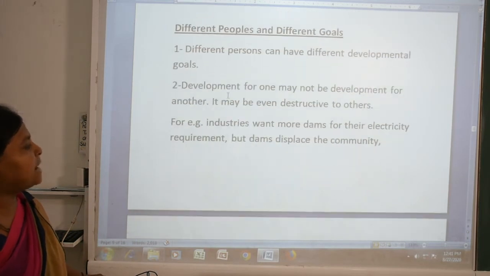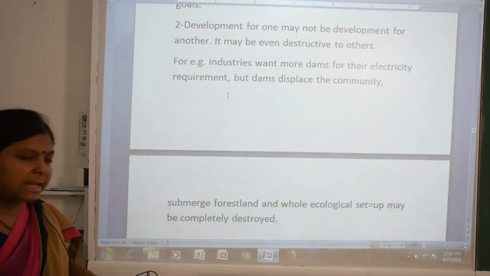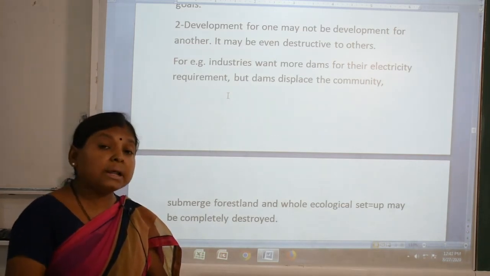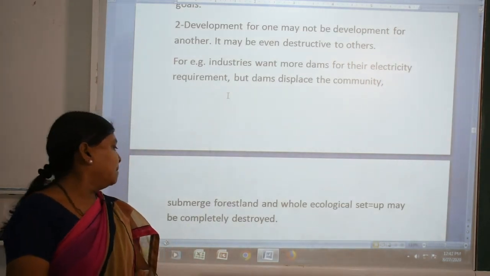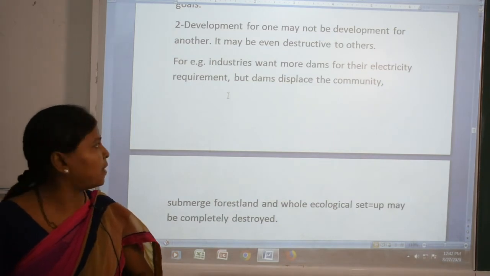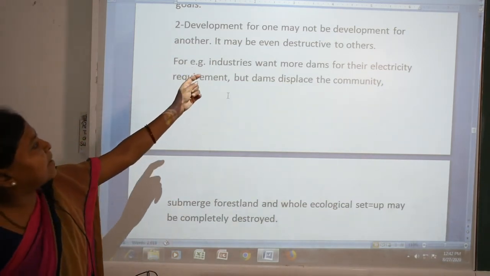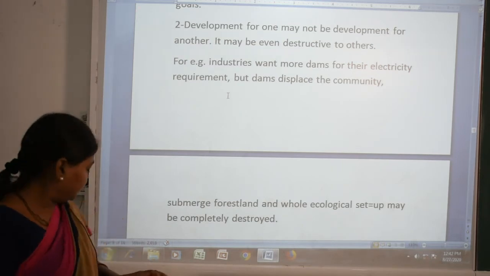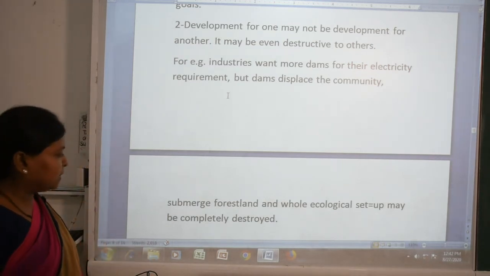If we construct more dams, it displaces the community, forest land will be submerged underwater, and the whole ecology of that area may be completely destroyed. So do you understand? The development for one may not be development for another. So how can we do it properly?